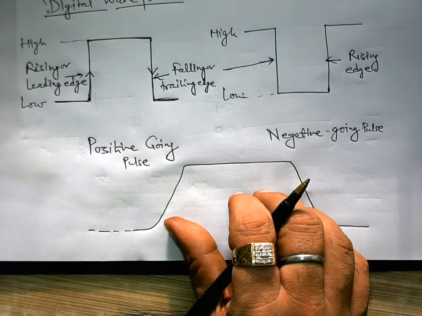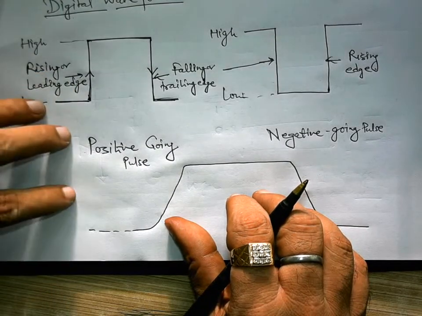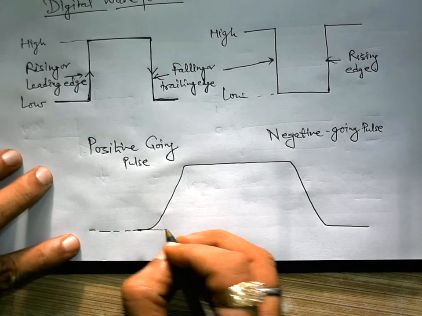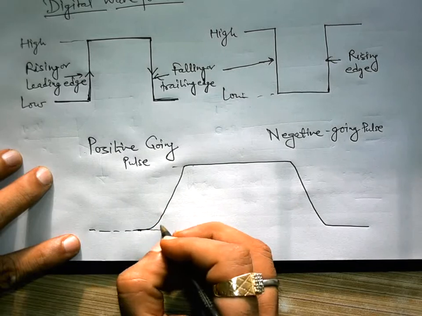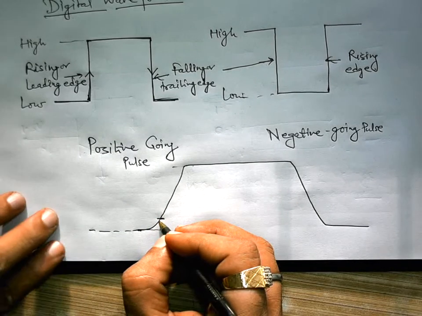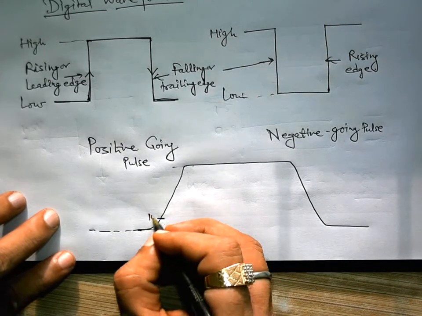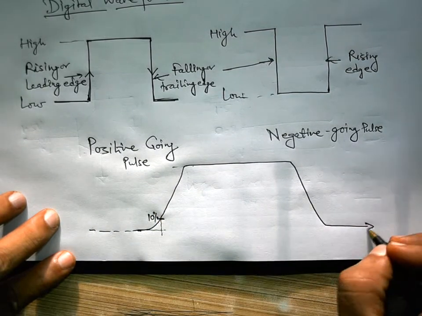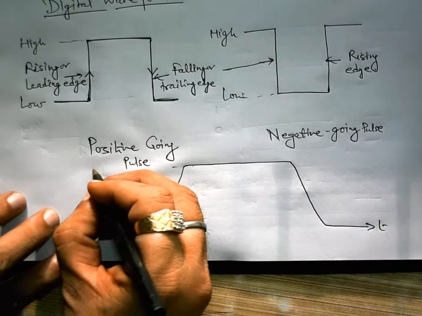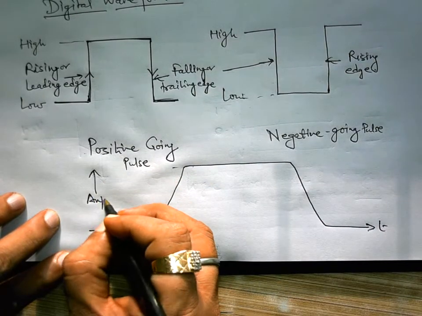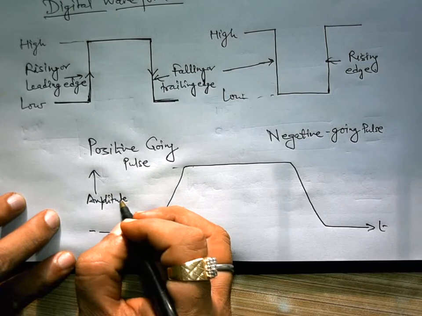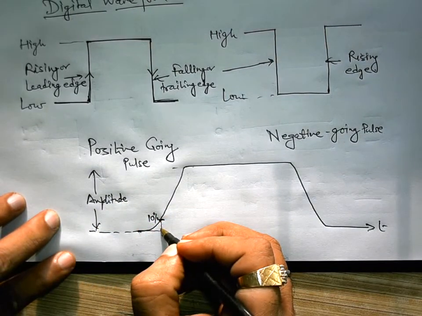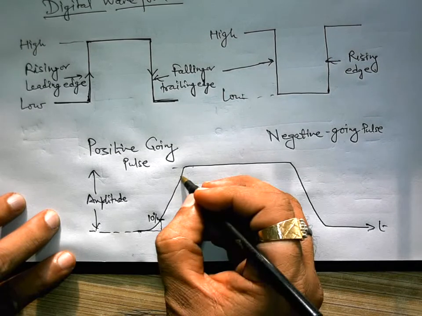So we define rise time from the 10% of the starting value. Say we record a time when the value is 10% of its maximum value, and we start counting. This is time scale and this is amplitude scale. We start counting time from this 10% value.